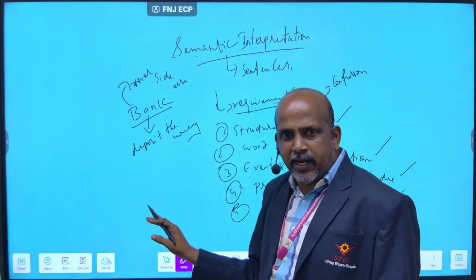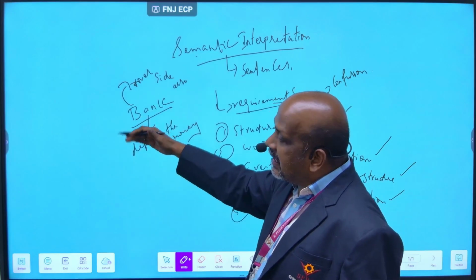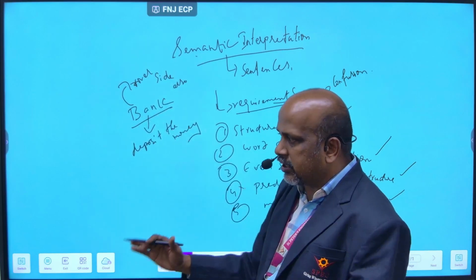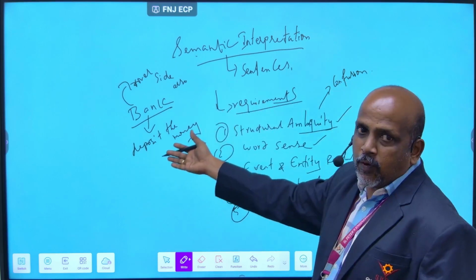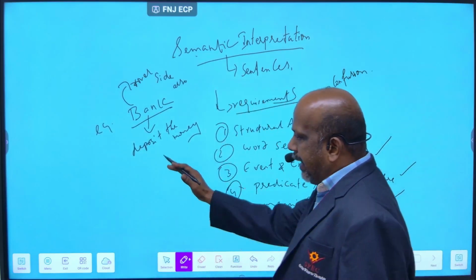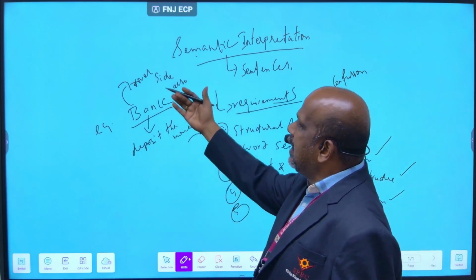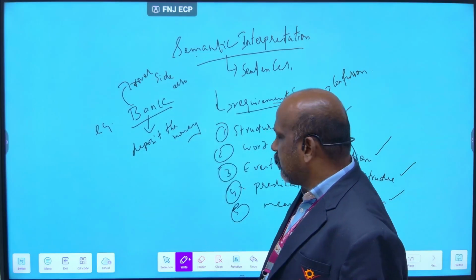The same word, bank. That is the confusion, that is the ambiguity. I told you that ambiguity is confusion, and I gave one example for ambiguity, that is bank.